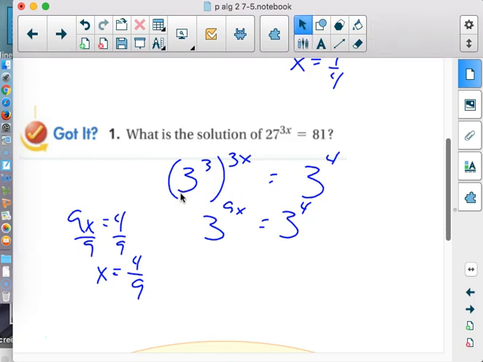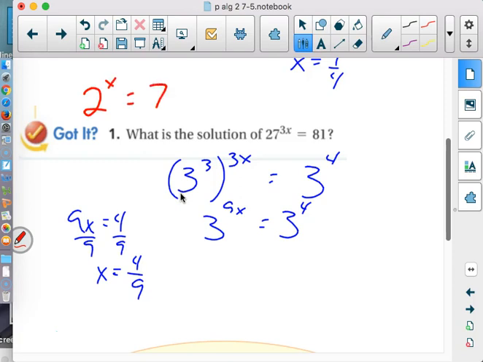So why not just do this all the time? You know, why not just always get the same base? Because there are some numbers where we're not going to be able to make that happen. Let's say we have 2 to the x equals 7. 2 would be the obvious choice for a base. But if you raise 2 to the first power, you get 2. 2 to the second power, you get 4. 2 to the third power is 8. We just missed our 7 altogether. So if we can't do it that way, we need another way.